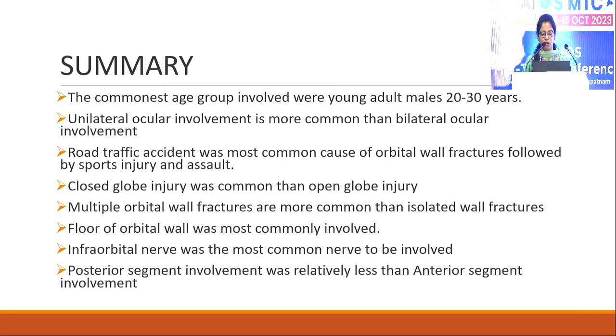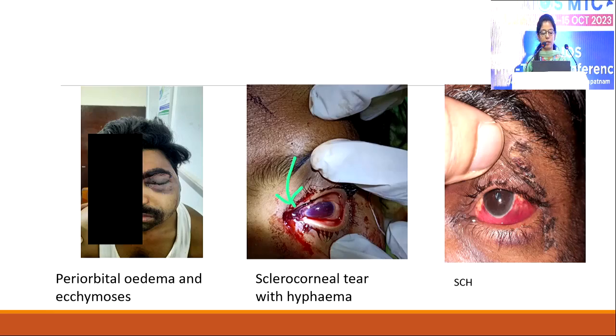Mode of injury: RTA was the most common with 65% of cases, while Michael E. Rosser et al. study shows 72.25% of orbital wall fracture cases were due to RTA. And laterality: bilateral ocular involvement was seen in 10% of cases in our study, while Heidi-Elsman study shows that 2% had bilateral ocular involvement. So the final summary is commonest age group is young males 20 to 30 years, and RTA most common mode of injury, unilateral more common than bilateral, closed globe injury more common than open globe, multiple orbital wall fractures more common than isolated wall fractures, floor of orbital wall was most commonly involved, infraorbital nerve is the most common nerve involved, and posterior segment involvement was relatively less when compared to anterior segment.